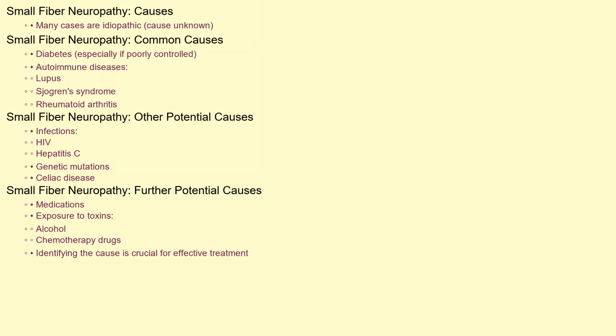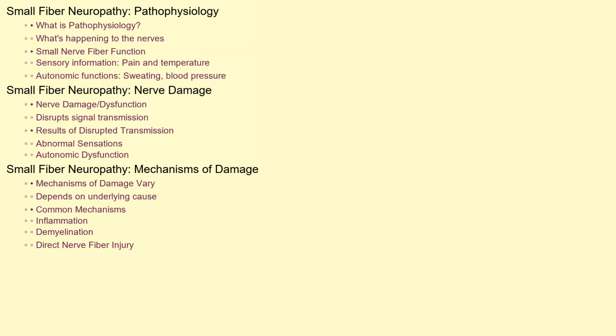Other potential causes include infections such as HIV and hepatitis C, genetic mutations, celiac disease, certain medications, and even exposure to toxins like alcohol or chemotherapy drugs. Identifying the underlying cause is crucial for effective treatment. To understand small fiber neuropathy, we need to delve into the pathophysiology, what's actually happening to the nerves.